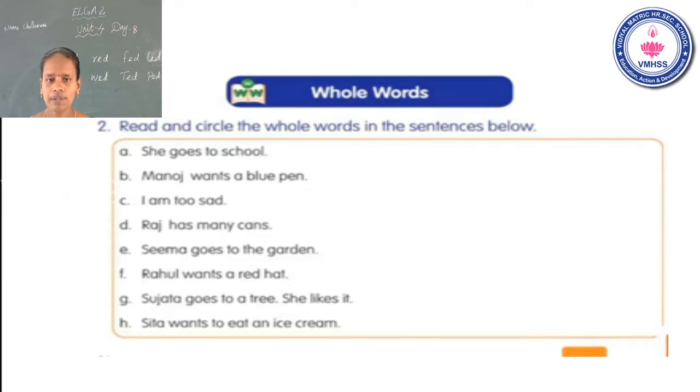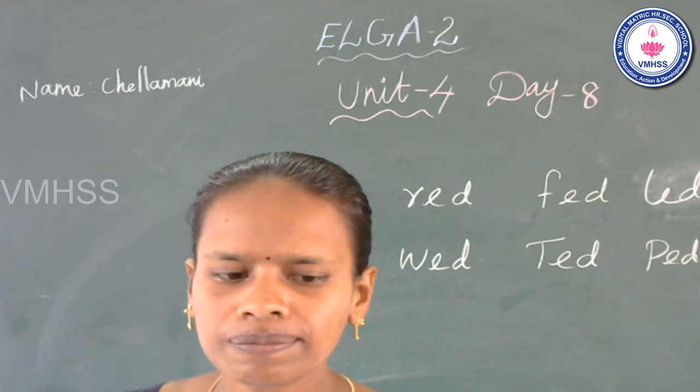Now see the next slide. This is your activity. Read and circle the whole words in the sentences below. You have to circle these 5 whole words: many, she, wants, goes, to. Read the sentence, find the whole words and circle them. Is that clear? Now take your worksheet, the same page 94, worksheet 11. Now look at the board.